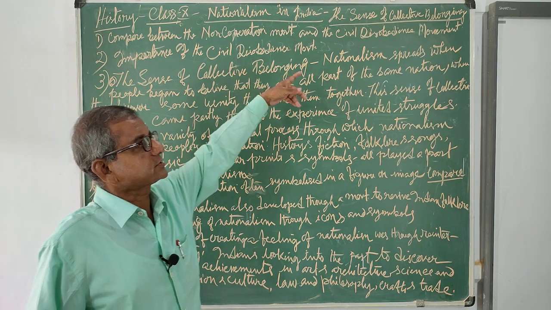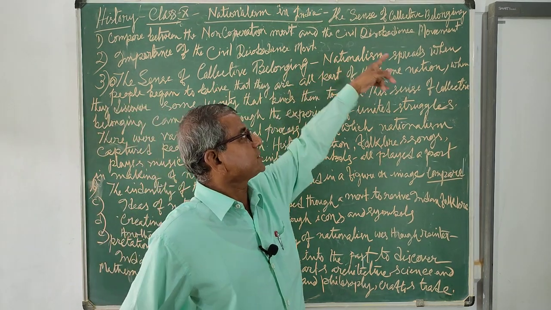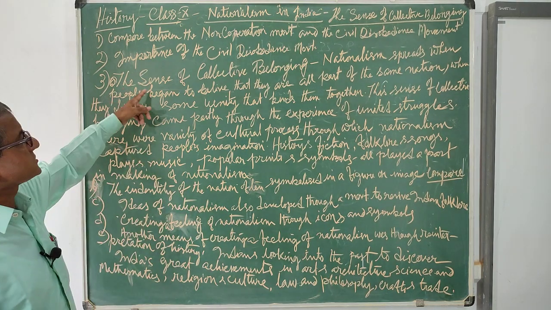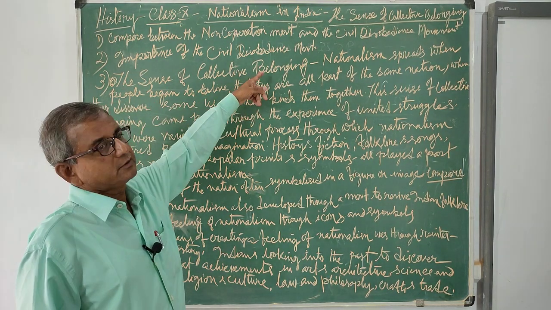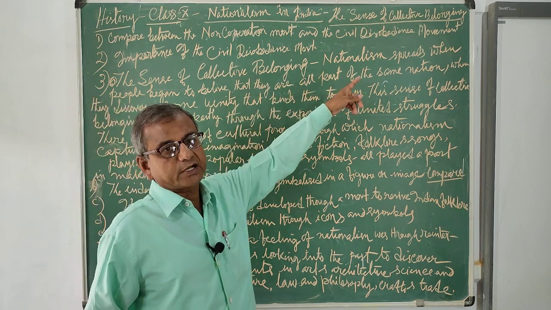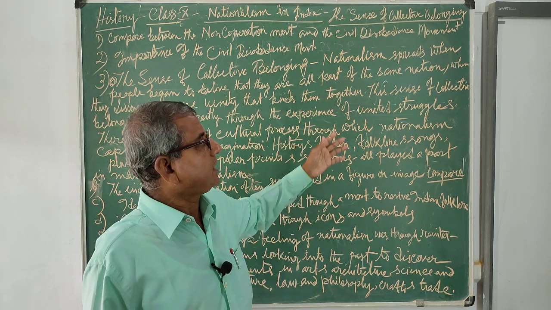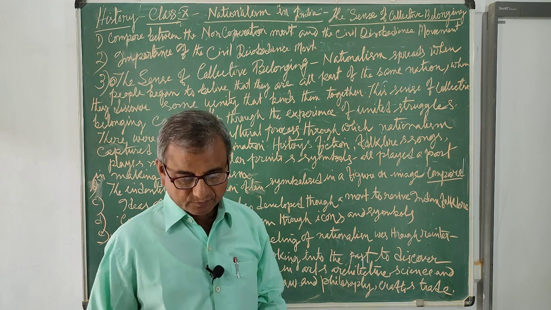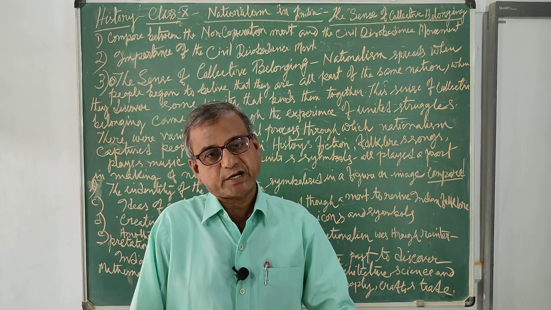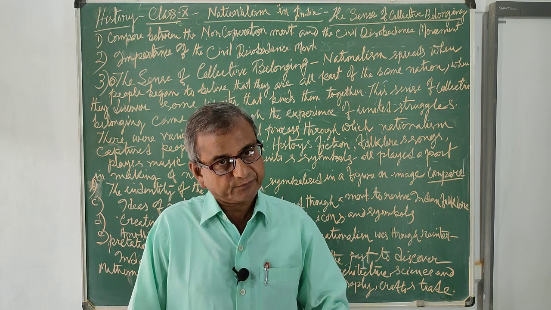Next, we see what the sense of collective belonging is. In this topic on nationalism, we have seen earlier how nationalism spreads. In the rise of nationalism in Europe, we found that nationalism spread also through warfare.